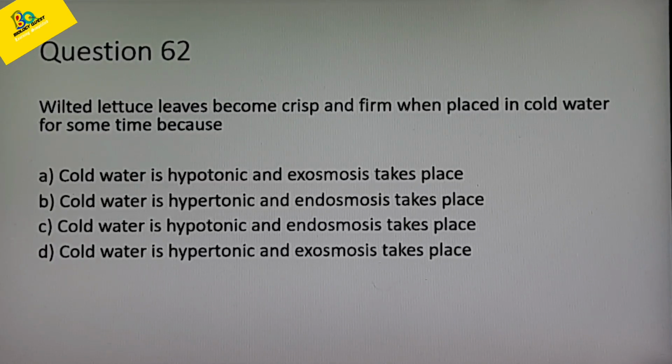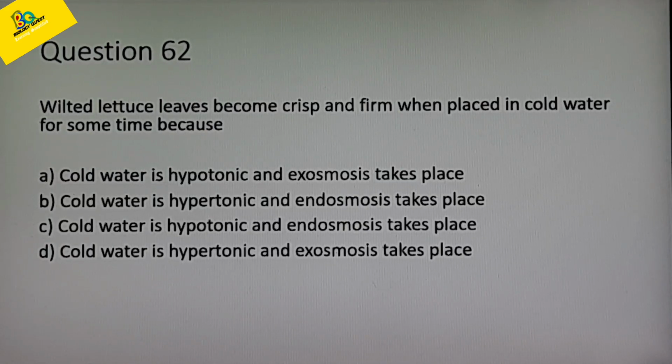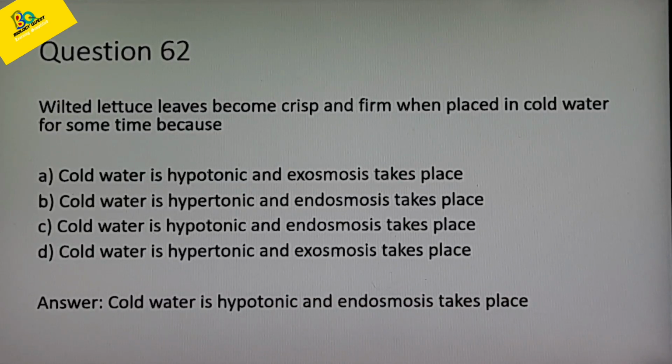The answer is cold water is hypotonic and endosmosis takes place. Inward diffusion of water takes place, making the wilted lettuce leaves crisp and firm. So the correct answer is option C.